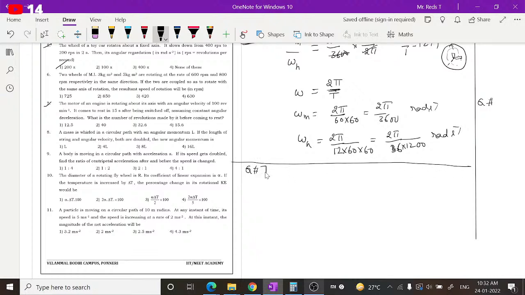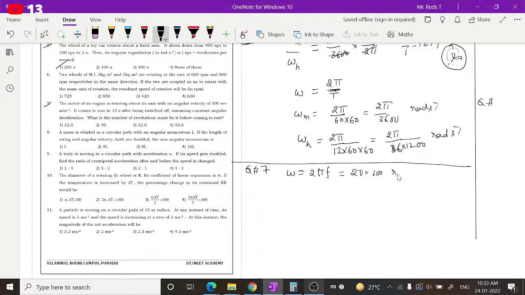Question number 7. Angular velocity is omega, which is equal to 2 pi f. This value is given as 100 revolutions per minute. You have to take it carefully, that revolutions per minute obviously belongs to linear frequency. So you have to take it as 2 pi into 100 revolutions per minute.